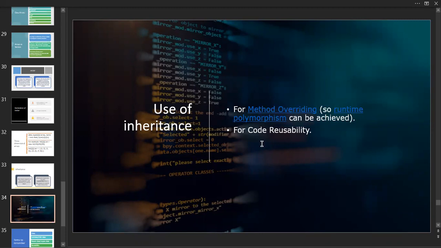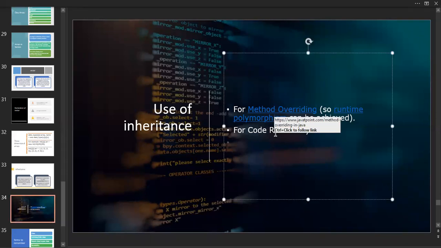How are we going to use that? By using the extends keyword. With an example, you will get a good idea about that. At the time of overriding, we discussed the use of inheritance. So what is the main usage of that? Method overriding will be achieved.